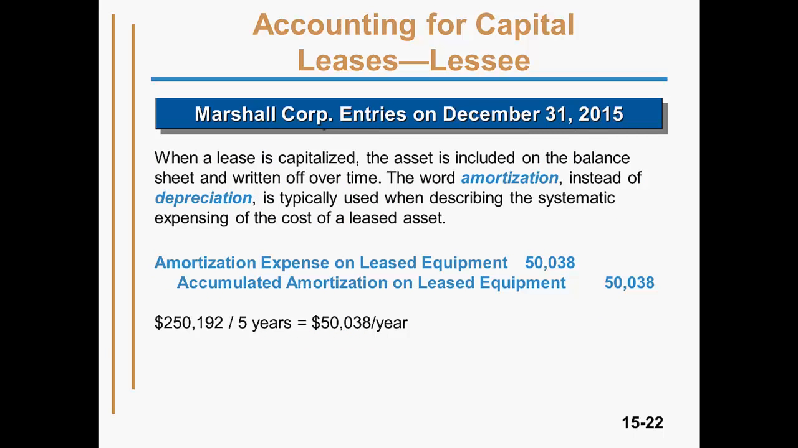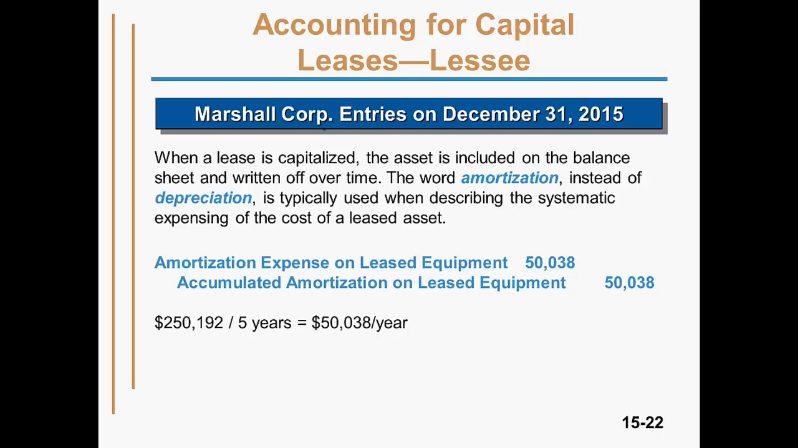At the end of the first year, the lessee needs to account for the use of the leased asset, just as it would account for the use of a purchased asset. However, instead of depreciation, the use of the asset is amortized. The journal entries are the same as they would be for depreciation, except the account title. In this example, the lessee uses straight-line depreciation, and so will record $50,038 at the end of each year as amortization. The entry is recorded with a debit to amortization expense and a credit to accumulated amortization.